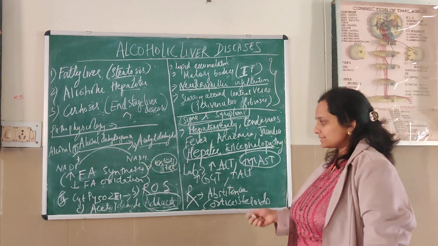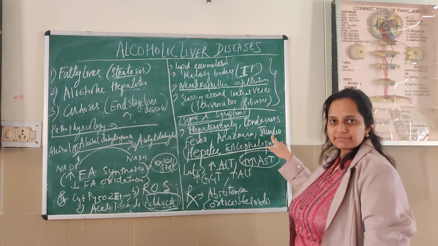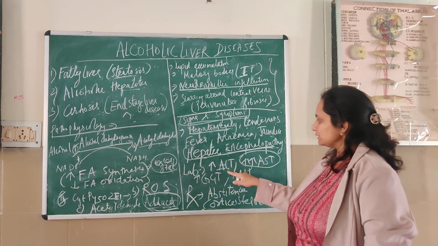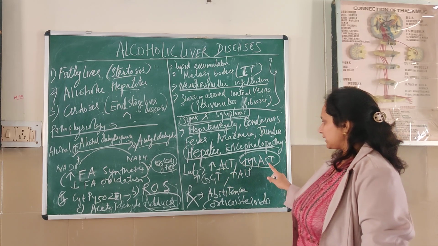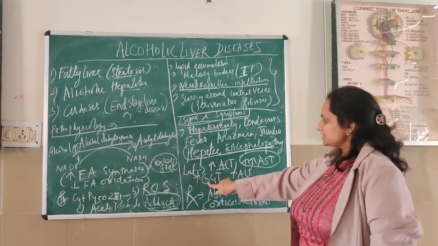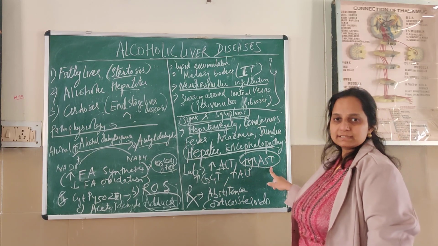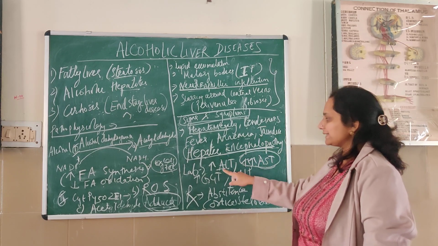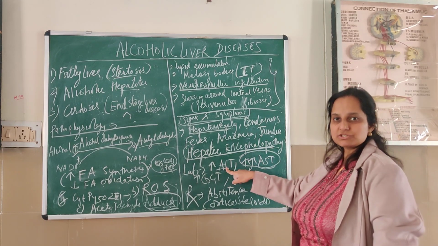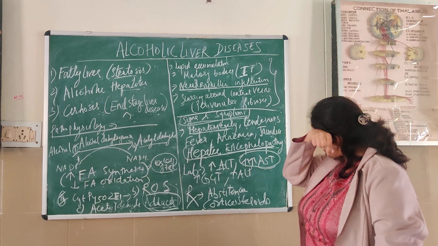Lab findings suggest features of jaundice, that is increased bilirubin. Also, the liver enzymes are raised: increased alanine transaminase, aspartate transaminase, GGT and ALP. But the classical feature of alcoholic liver disease is AST more than ALT. This is the classical feature seen in alcoholic liver disease.